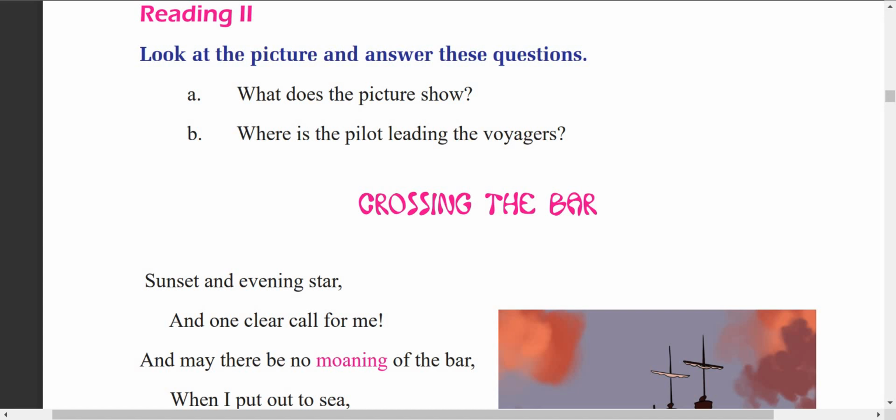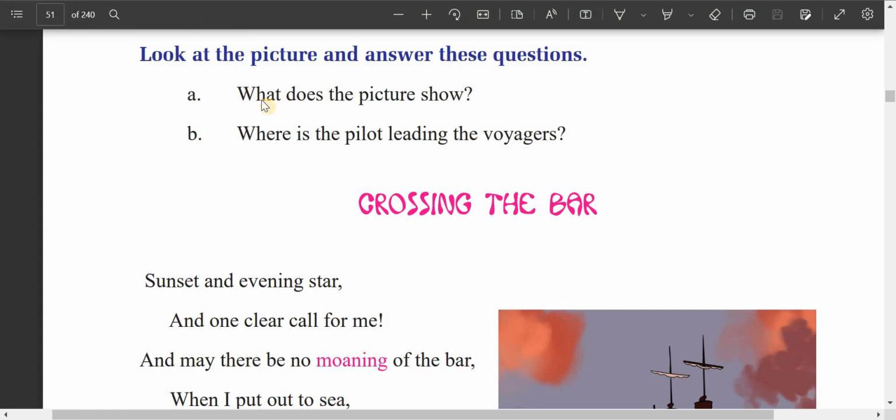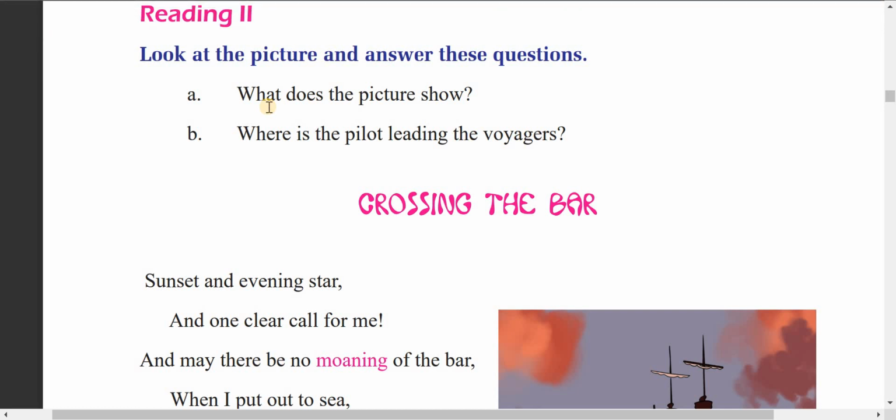Today we'll talk about a poem. We'll analyze a poem, Crossing the Bar, written by Lord Tennyson, a Victorian poet. Before we start the poem, look at some pre-questions given just above the poem. What does the picture show? What is the pilot leading the voyagers? There are two questions, and look at the picture down here.